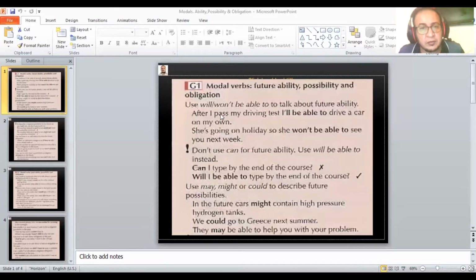Today we are going to take a new lecture about learning English. Today we will talk about modal verbs: future ability, possibility and obligation.